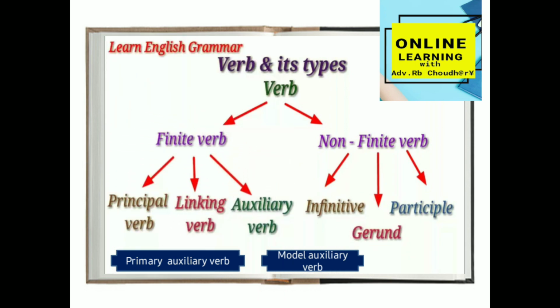There are different types of verb: finite verbs and non-finite verbs. Finite verbs are divided into three different kinds: principal verbs or main verbs, linking verbs, and auxiliary verbs. And non-finite verbs are divided into three different types: infinitive, participles, and gerund.